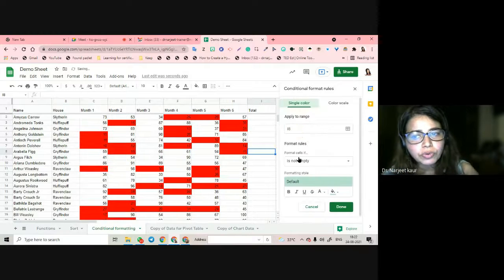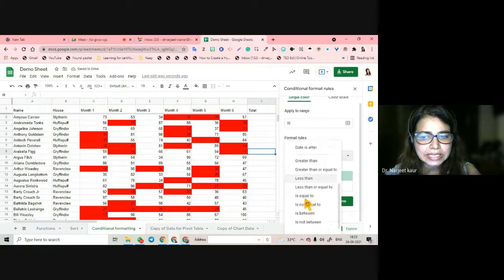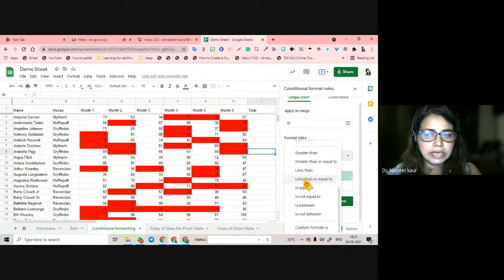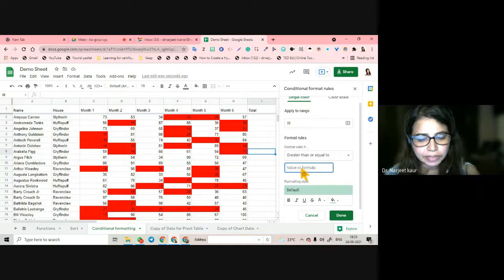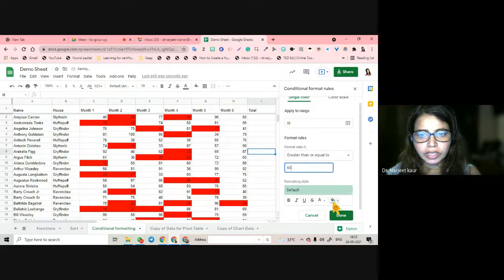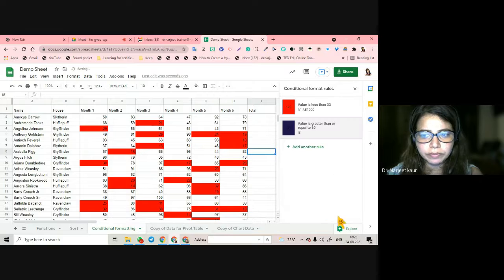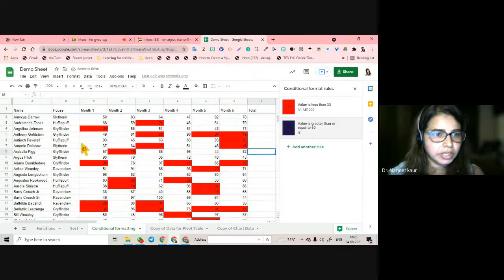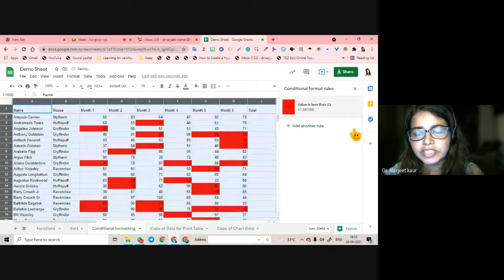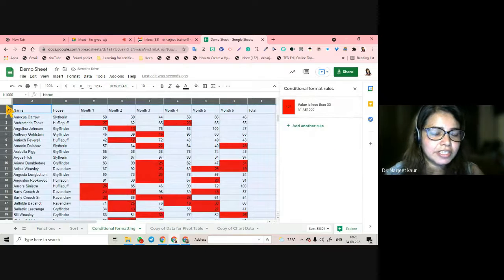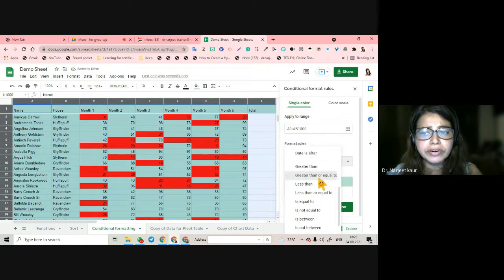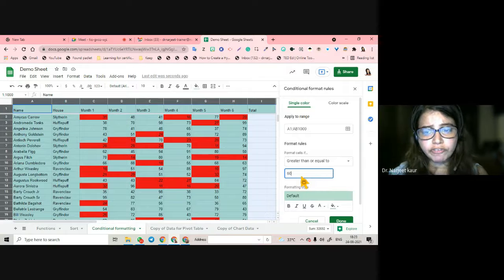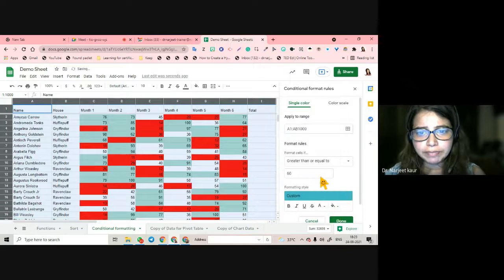I can add another rule: format the cells if the data is equal to or between or greater than or equal to say 60. In which, say, purple. There wasn't any. Achha, I had not selected. Okay. See, this is what happens when we don't select the data. The data doesn't get filtered. So I add another rule that I want the data greater than or equal to say 60, the first divisionals, to be highlighted in blue.